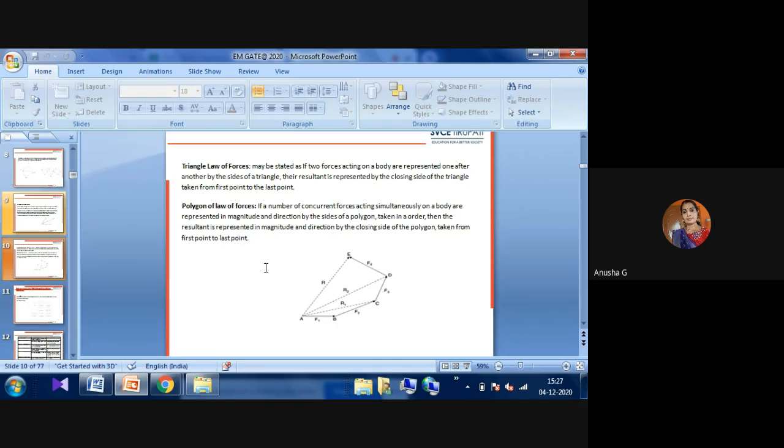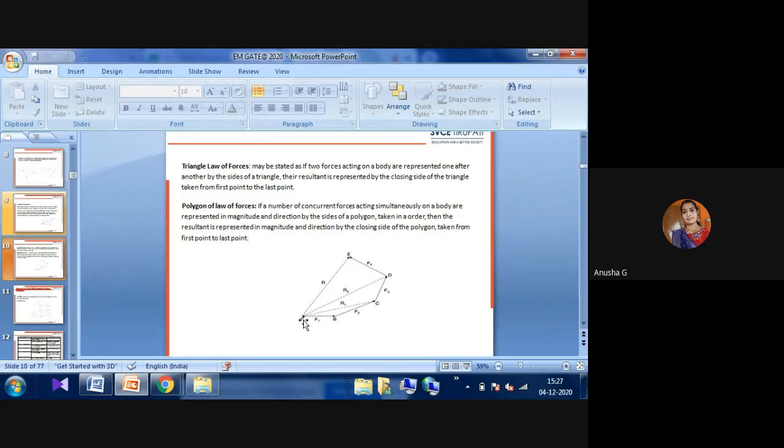Okay, next, triangle law of forces. It may be stated that if two forces acting on a body are represented one after another by the sides of a triangle, their resultant is represented by the closing side of the triangle, taken from the first point to the last point. Then it is called the triangle law of forces.